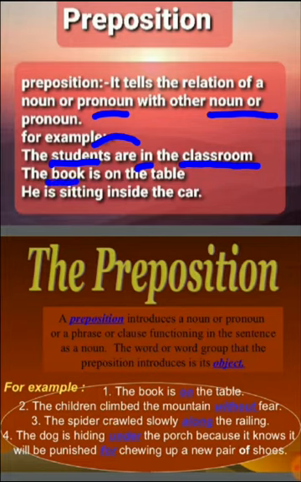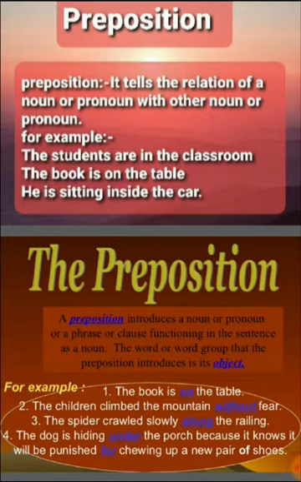The book is on the table. So the relation of the book with the table is it is on the table. So the word on. He is sitting inside the car. So the relation of he with the car is he is sitting inside. So inside is again a preposition. So look below. Here we have more examples like the book is on the table. The children climb the mountain without fear. The spider crawled slowly along the railing. So the words on, without, along, under, for, all are examples of prepositions.